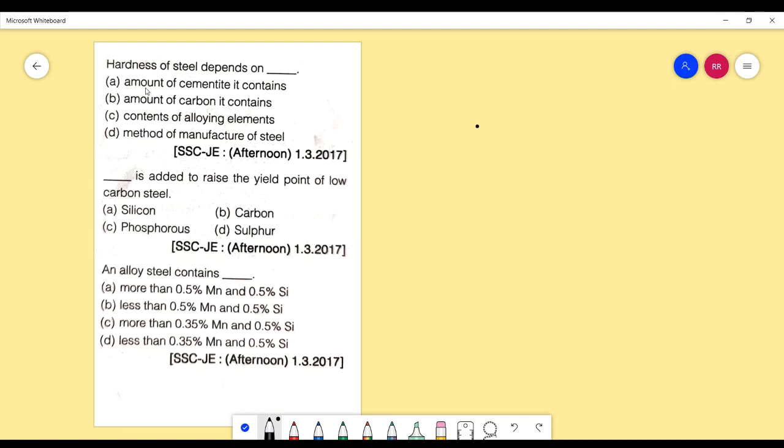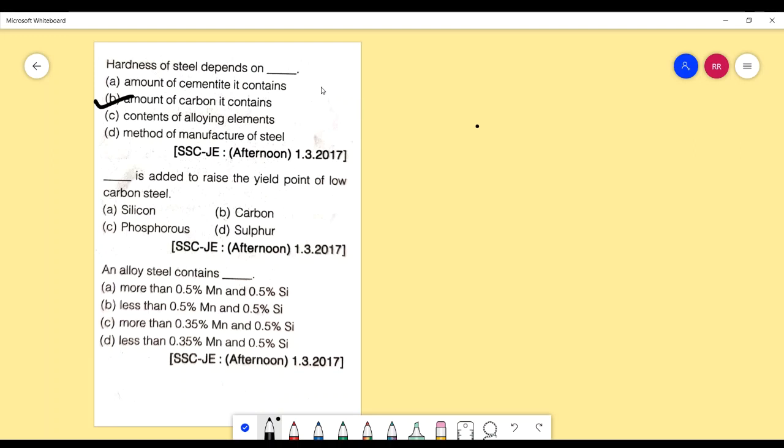Moving on to the next question. Hardness of steel depends on amount of cementite, amount of carbon, contents of the alloying elements, method of manufacturing of steel. The correct answer is B, amount of carbon. As we increase the carbon content, the hardness increases.